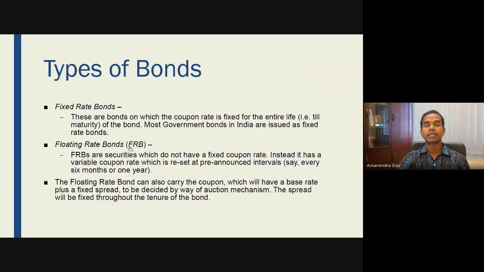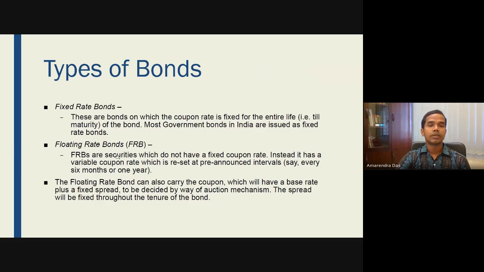Then floating interest rate. Nowadays when we take a housing loan, we basically get it on a floating rate of interest. That means you have to pay the interest at the rate of interest which prevails on the day of repayment. So if you have to pay the interest today, then we will look at the market rate of interest. If it is higher, we will have to pay a higher rate of interest. If it is lower, we will have to pay a lower rate of interest. But usually in a developed country, in a developed banking sector or a developed economy, the rate of interest always falls. So you can see that trend in India also.